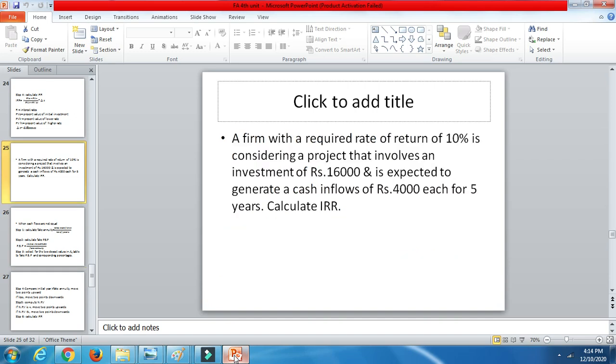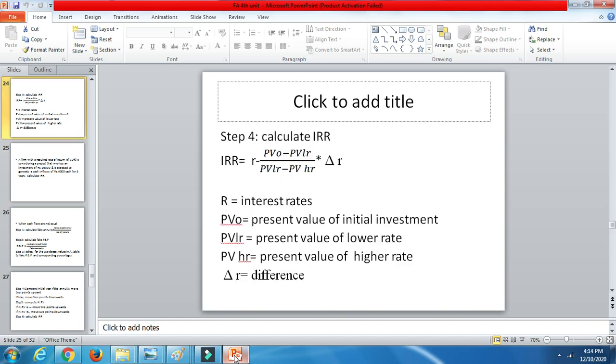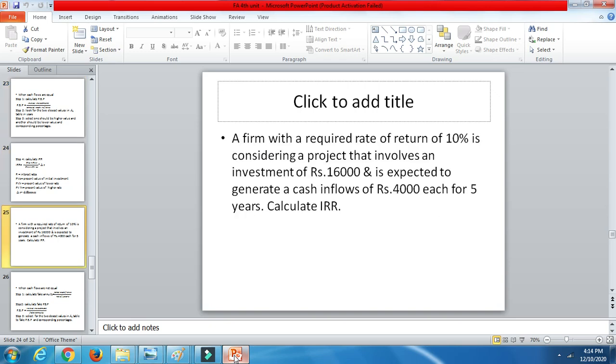A firm with a required rate of return of 10% is considering a project that involves an investment of 16,000 and is expected to generate annual cash inflows of 4,000 each for 5 years. Calculate the IRR. You need to follow all these four steps to solve this problem. So let's start.